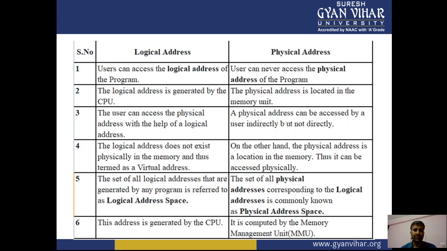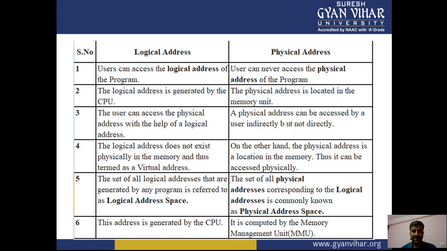So the user can access the physical address with the help of the logical address. A physical address can be accessed by the user indirectly, but not directly, right?